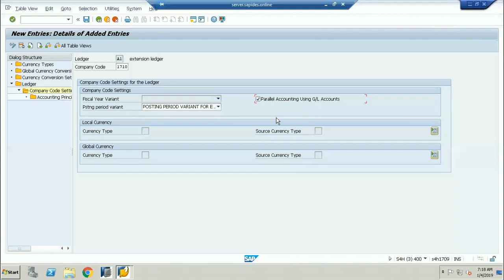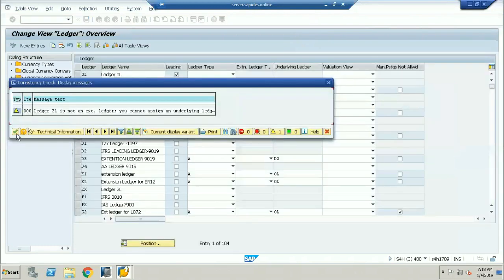If you select this parallel accounting concept, for each and every accounting principle you need to create a separate GL account, because you're not using the non-leading ledger concept. Yesterday we discussed the same point. I think we have done it yesterday.